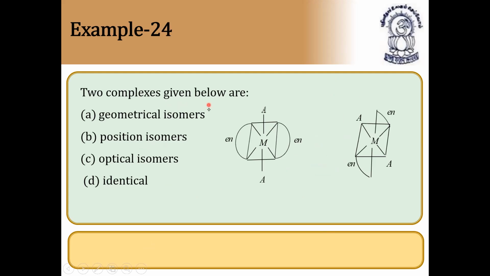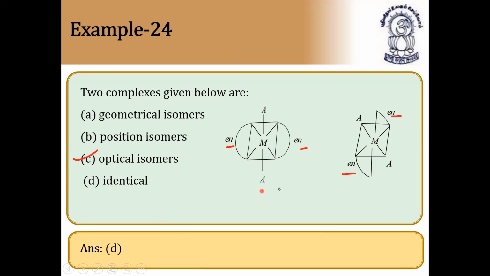Two complexes are given below. They are nothing but en and A changing their positions. Definitely, due to the presence of en, a bidentate ligand, they could have position isomers, optical, geometrical, or be identical. The answer is C, because optical isomers will have bidentate ligands.